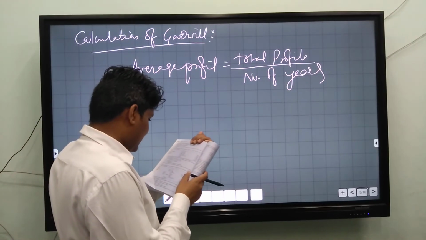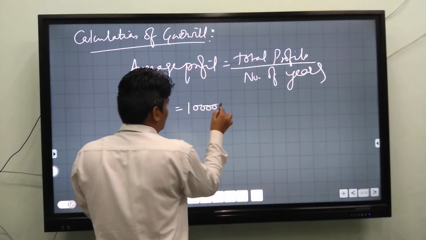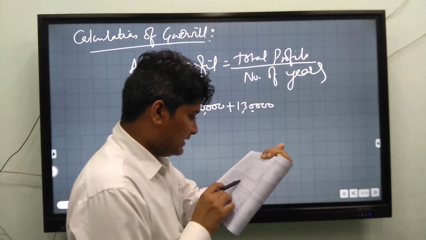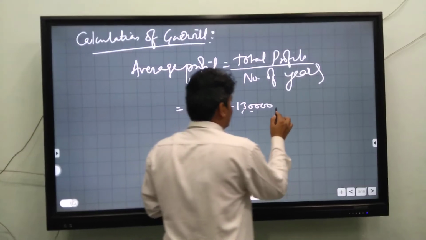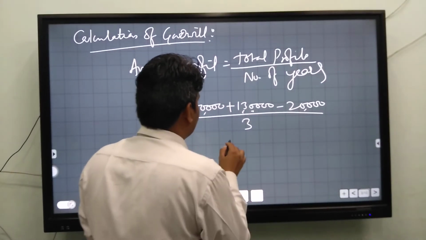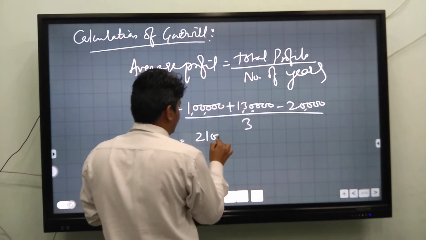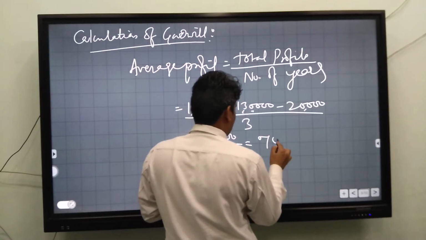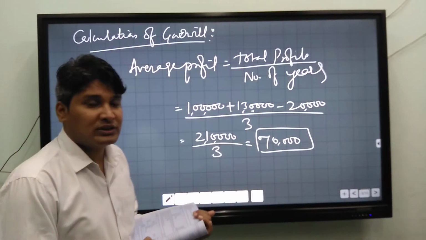The profits are given: 1,30,000, 1 lakh plus 1,30,000, and the profit and loss account balance in the balance sheet, that is 20,000. It is a loss, so minus 20,000, divided by 3. That gives 2,10,000 divided by 3, which is 70,000. The average profit is 70,000.